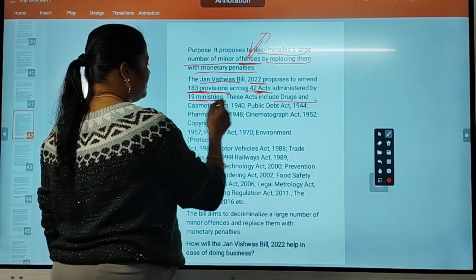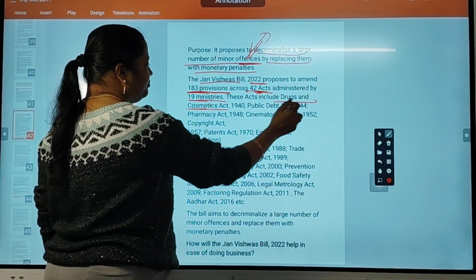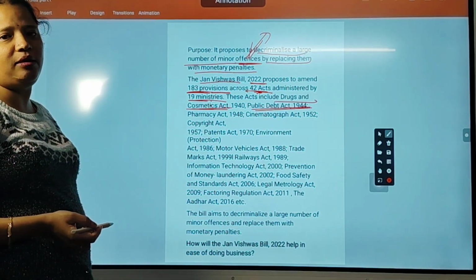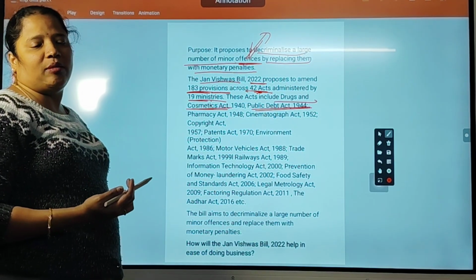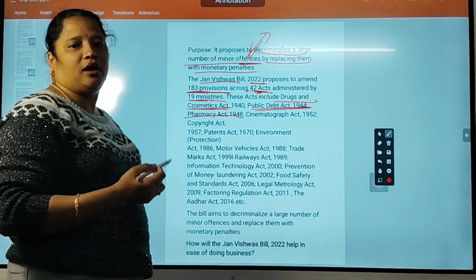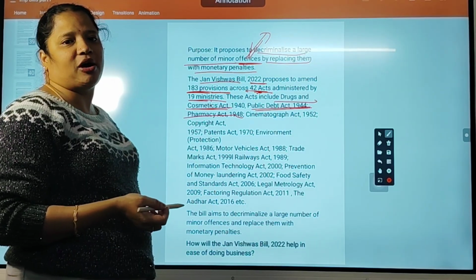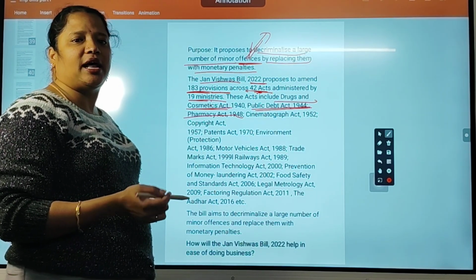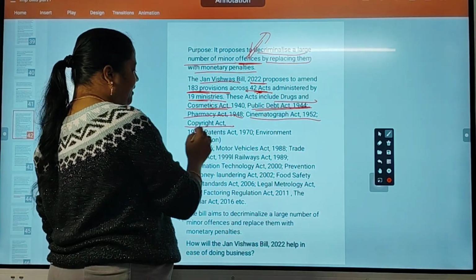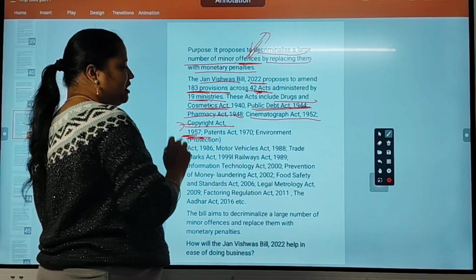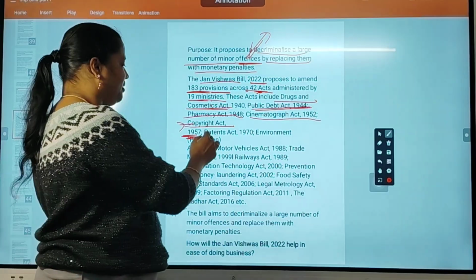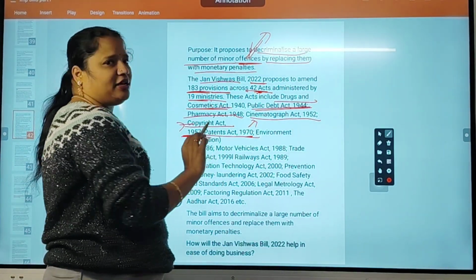These include the Drugs and Cosmetics Act and the Public Debt Act. Public debt means a defaulter, where a person takes a loan from a bank and does not pay; then the crime will be replaced with a monetary penalty. Pharmacy Act: suppose they give duplicate medicines in the market, then their license will be cancelled and they will also pay a penalty to the government. Cinematograph Act, Copyright Act: suppose you have used some other person's information on your website, then you will get a monetary penalty. Patents Act: patent and copyright are the same thing.